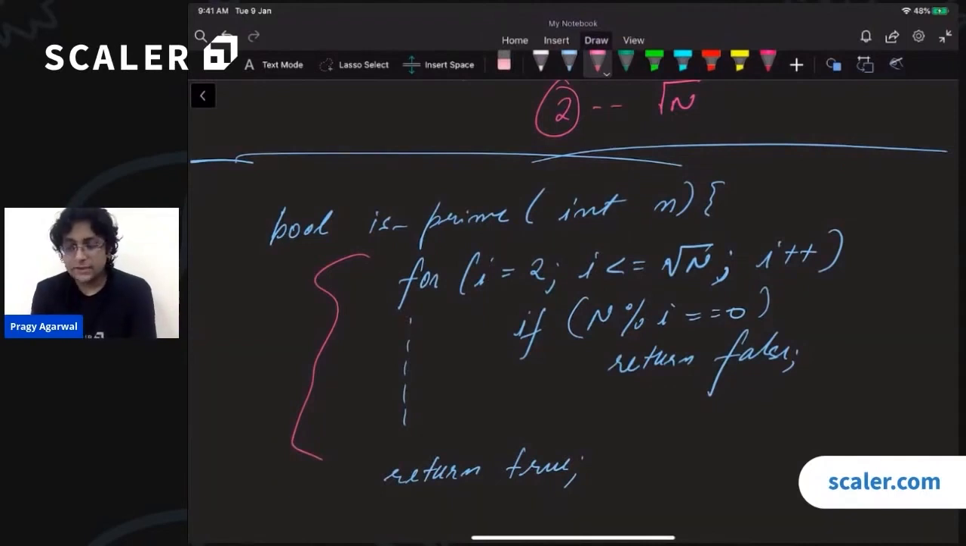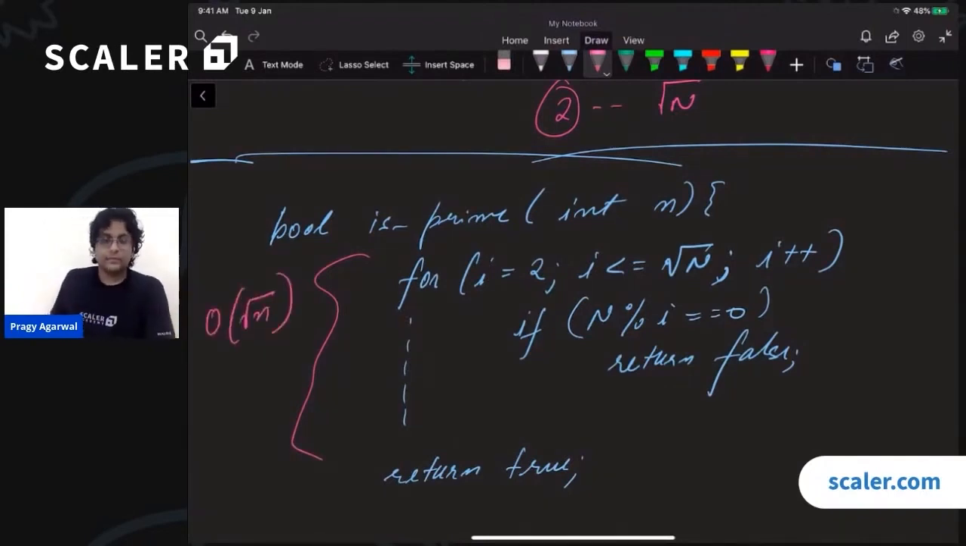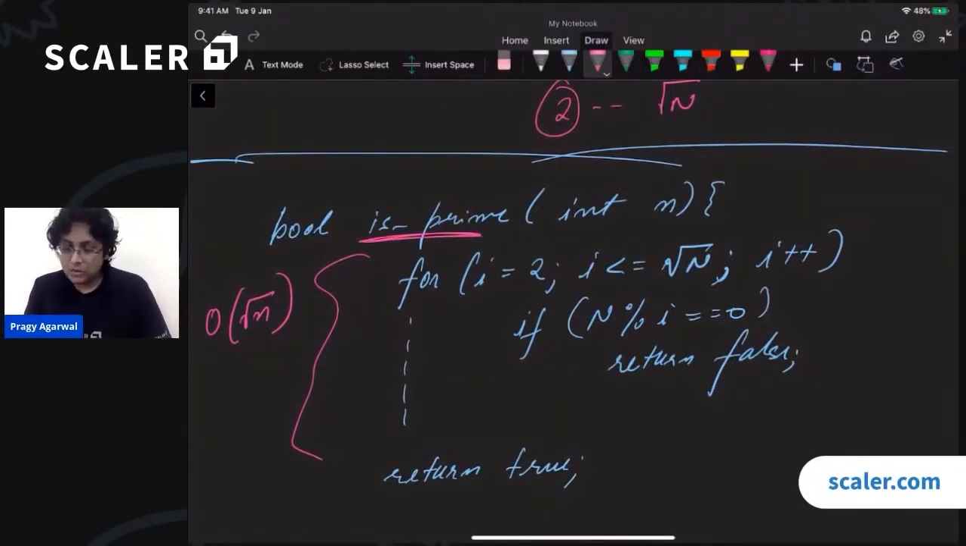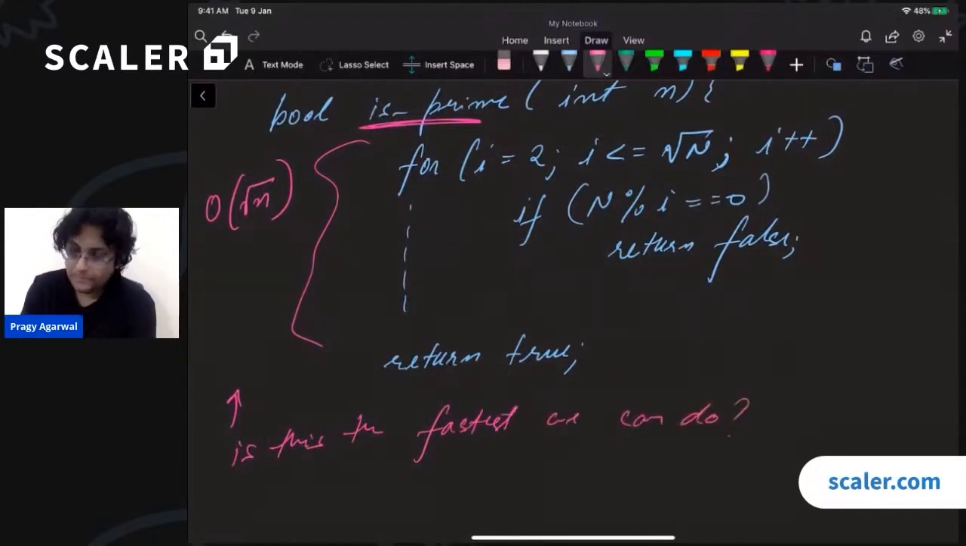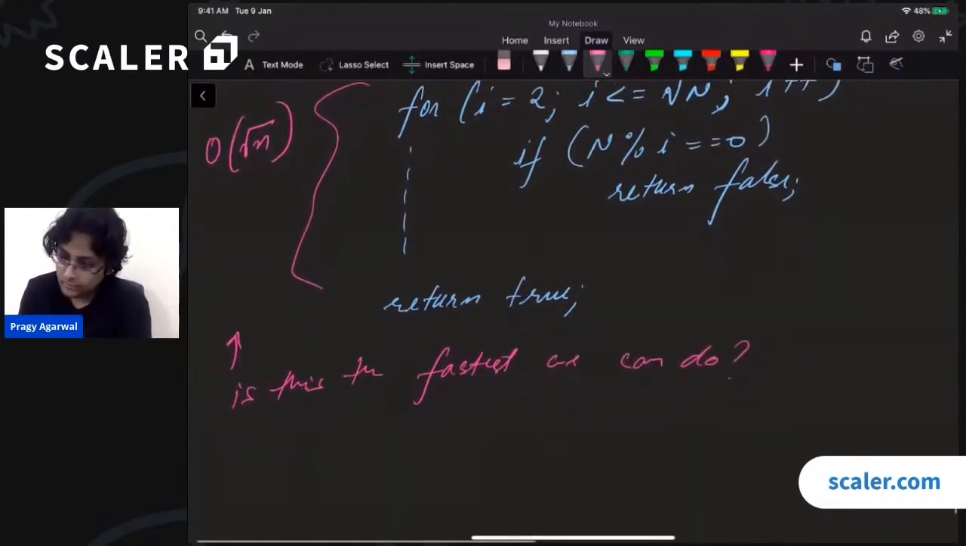The time complexity of this code is order of square root of n. Right? Perfect. So we know that we can check if a number is prime in order of square root of n time as well. Now, one question, we are not going to teach that today in the class, but one very common question is: is this the fastest we can do? And the answer is no. In fact, primality testing,